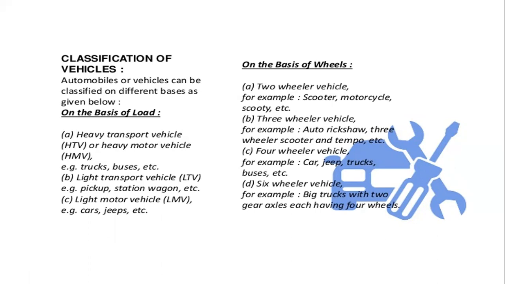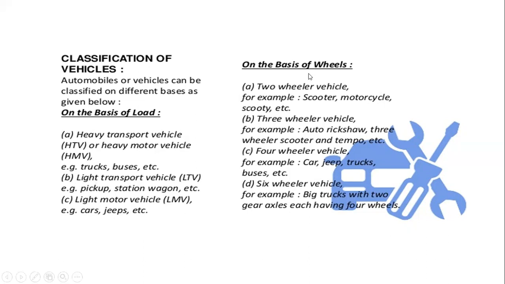Examples of heavy transport vehicle are truck and bus; light transport vehicle examples are pickup, station wagon, scooters; and in light motor vehicle, car, jeep, etc.